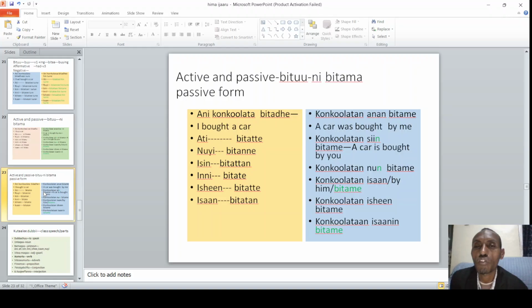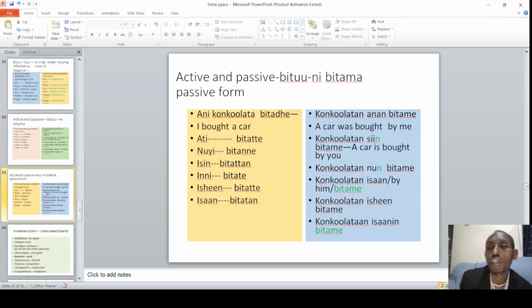Passive, past passive. Past passive means a verb form where the past action is already expressed in passive voice. For example, "ani konkolaataa bitadhe" is what? An active sentence. When we change this into an action-focused sentence, then "konkolaataan anaan bitame." A car was bought by me.